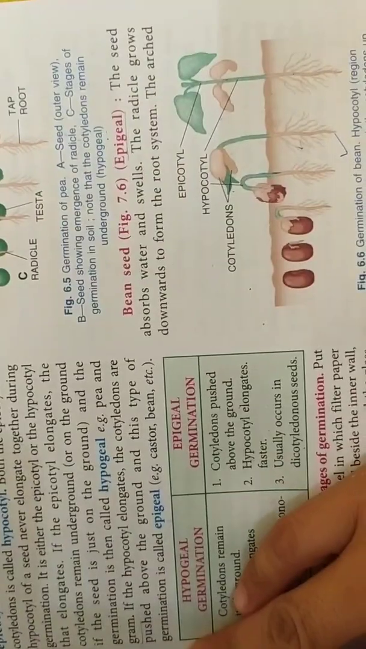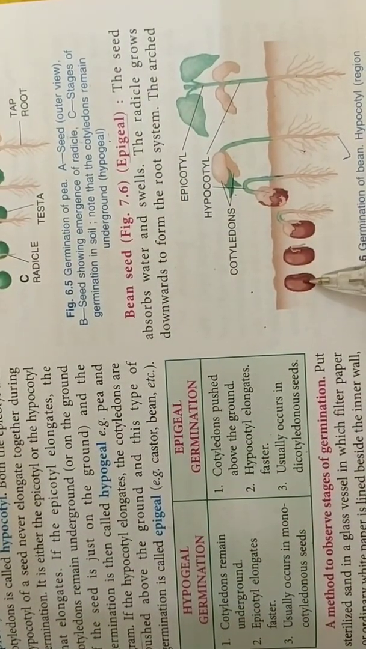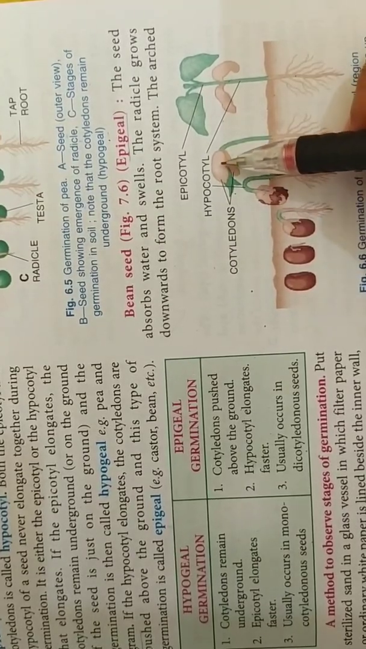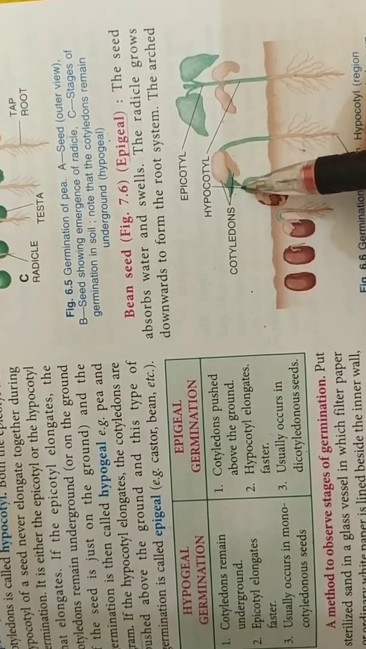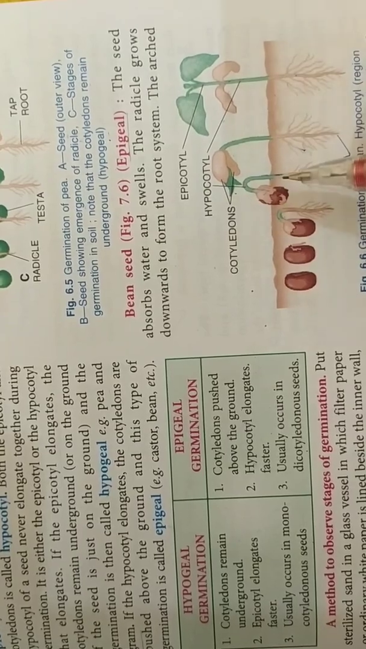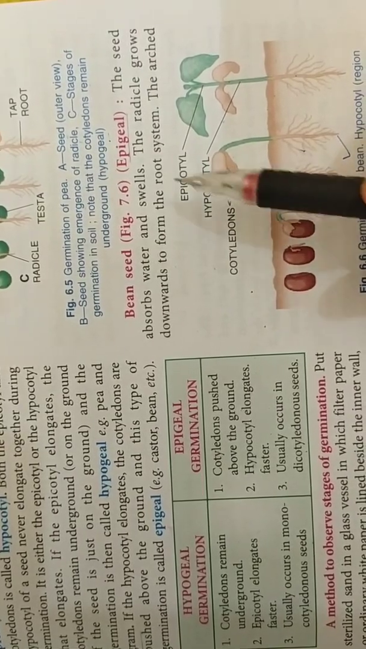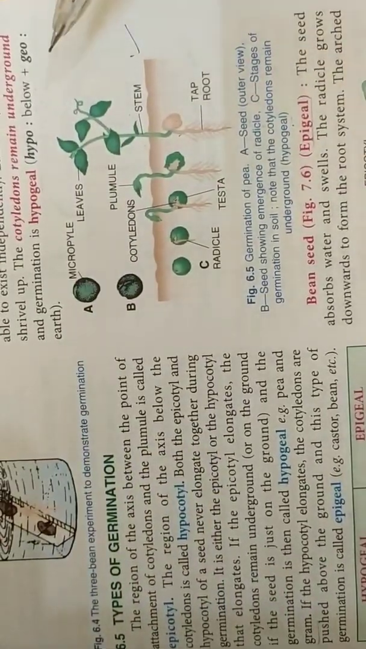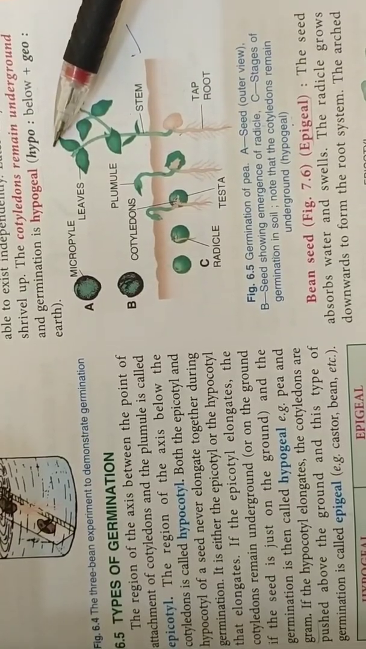In case of epigeal germination, the seeds, when sown, their cotyledons are pushed forward, and you can see here, these are the two cotyledons, they have come above the soil, and these are the new leaves coming out, and later on these cotyledons will be shed off. So the germination in which the cotyledons come above the soil is called epigeal, and one in which the cotyledons do not come above, remain below the soil, is known as hypogeal germination.